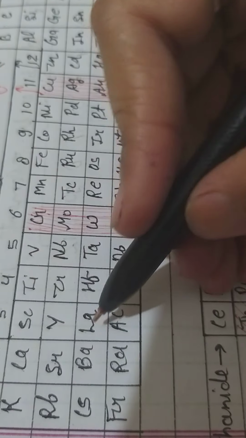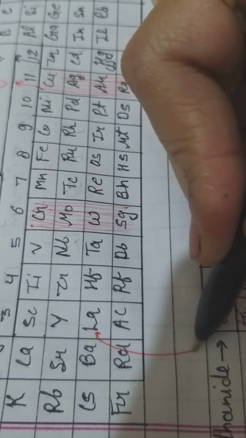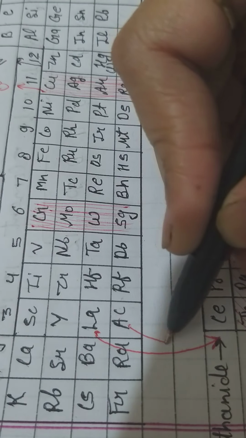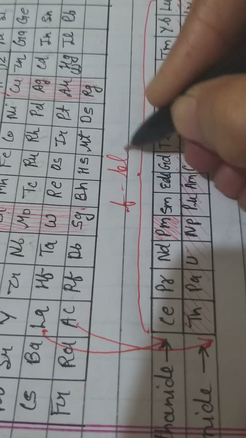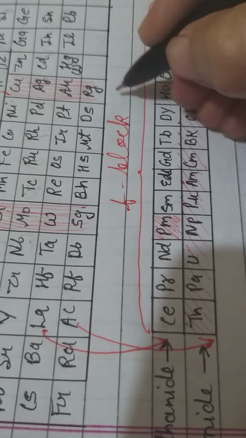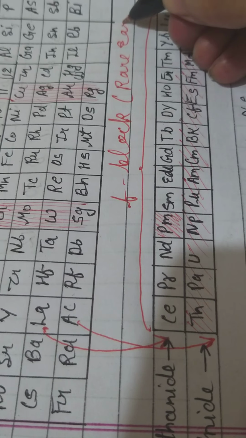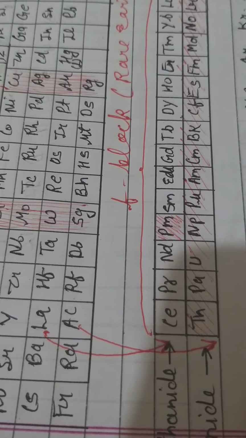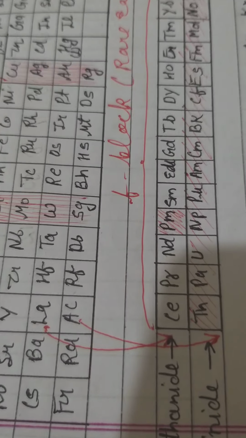One more point: all the lanthanides and actinides have been separated from group 3. Lanthanides have been separated from lanthanum and actinides have been separated from actinium. These elements are known as F block elements, or we call them rare earth elements. Why? Because they are rarely found in the earth. That is a very important point.